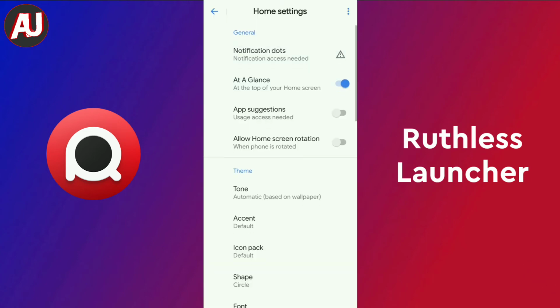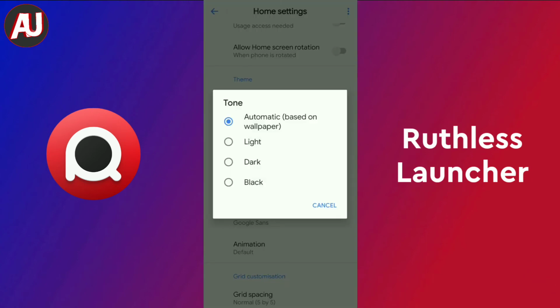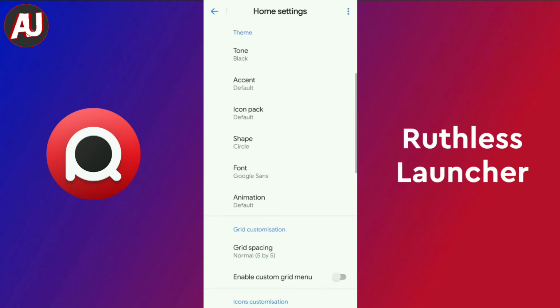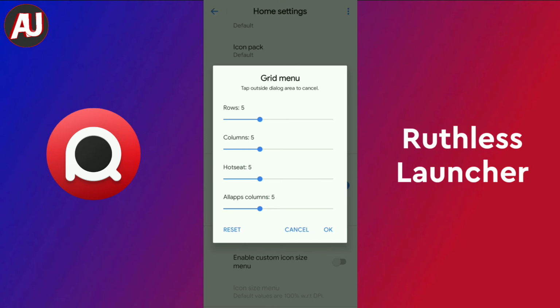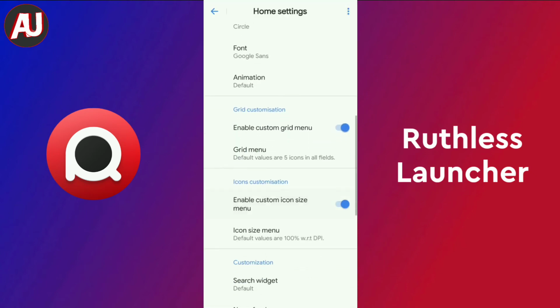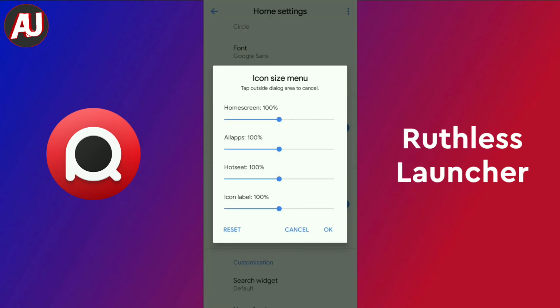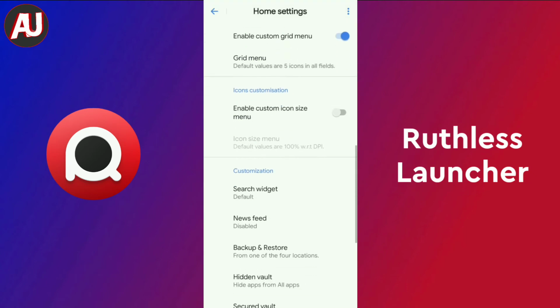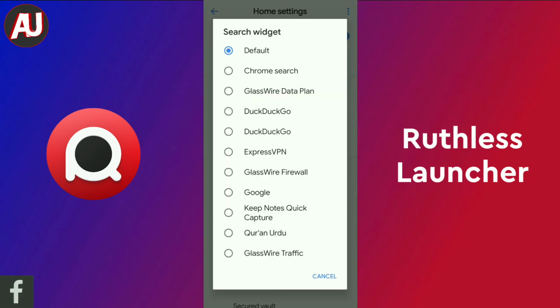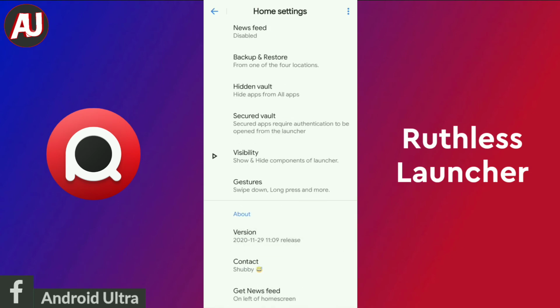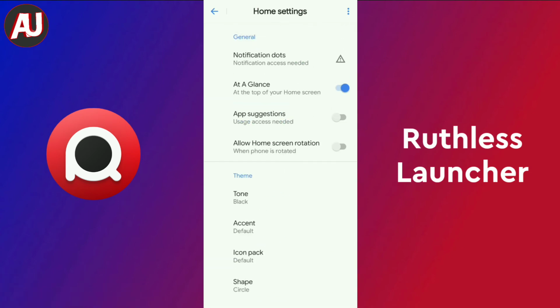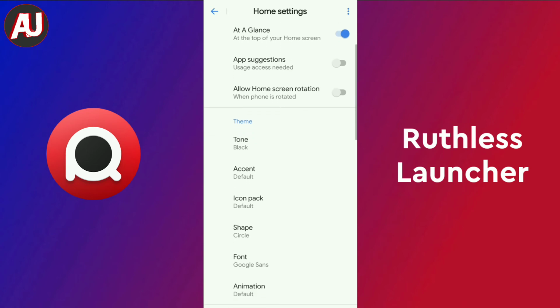It also comes with different settings for the home page. There are dark or light theme options also available. Different grid menu options are available. Enhanced custom icon sizes are also available in this launcher. One of the most important and useful features of this launcher is that it comes with no ads. There are no ads in this launcher.